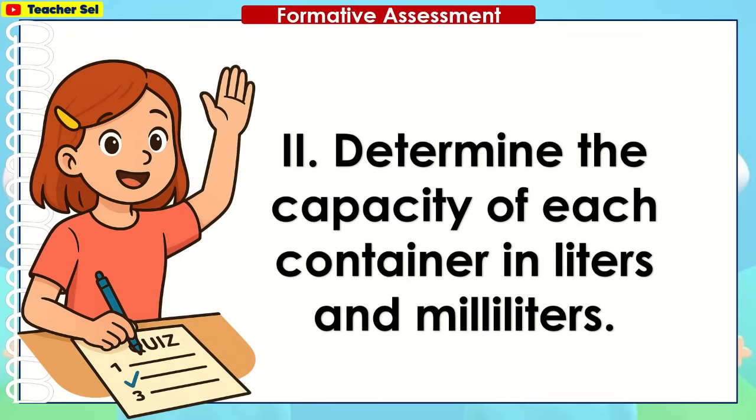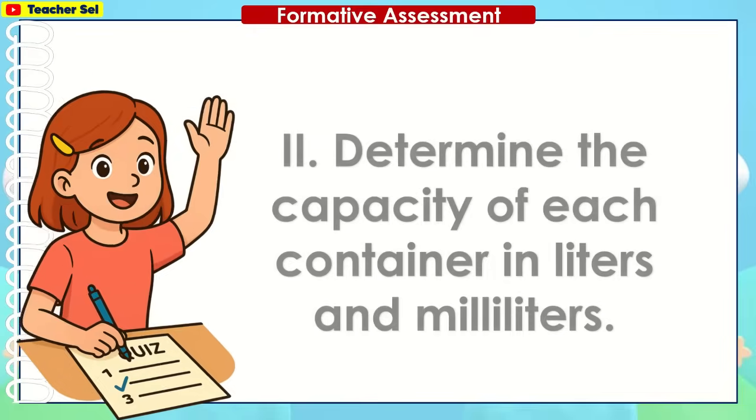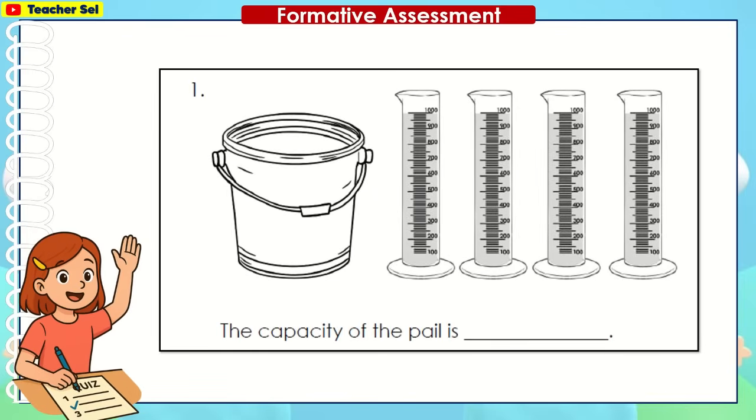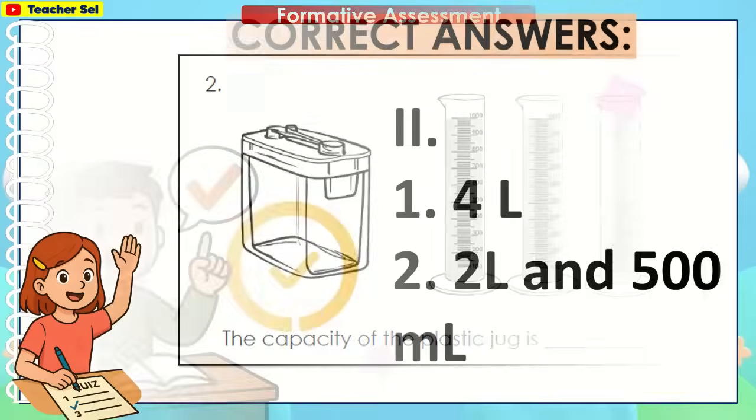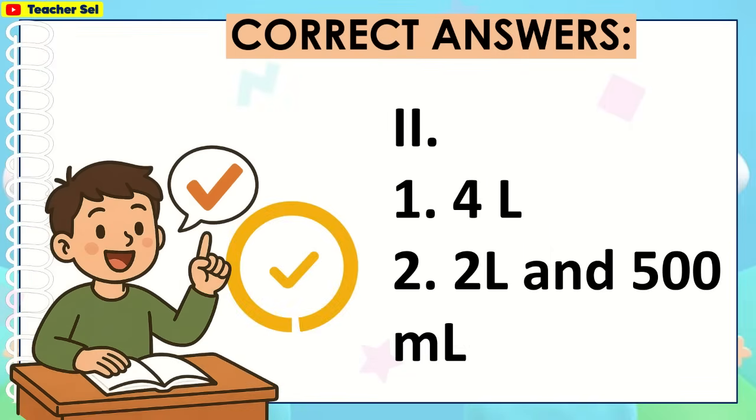Determine the capacity of each container in liters and milliliters. The capacity of the pail is blank. The capacity of the plastic jug is blank. Here are the correct answers.